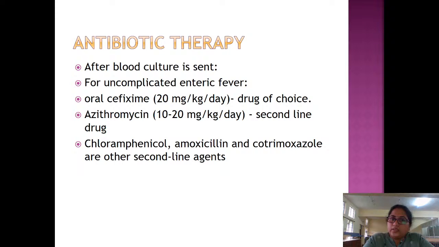We will start with oral cefixime, 20 mg per kg per day, which is the drug of choice. Azithromycin, 10 to 20 mg per kg per day, is the second-line drug. This is for uncomplicated enteric fever, that means the child is treated at home. So we'll be giving oral cefixime and azithromycin. Chloramphenicol, amoxicillin, and cotrimoxazole are the other second-line drugs.